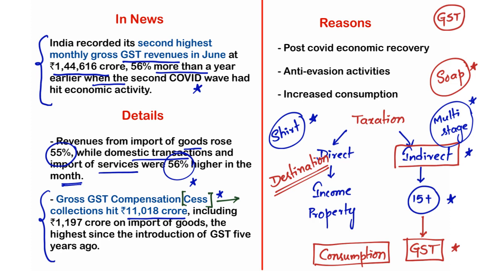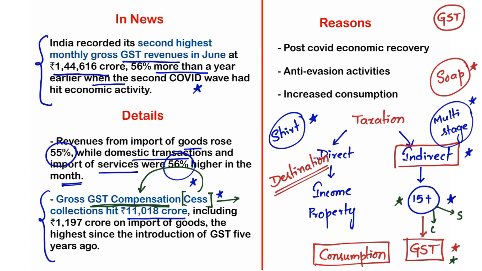And GST compensation cess means this cess will be collected to compensate GST gaps for the states. I already told you, before the introduction of the GST regime, there used to be 15 plus indirect taxes, and these taxes used to be levied by both center and also state.